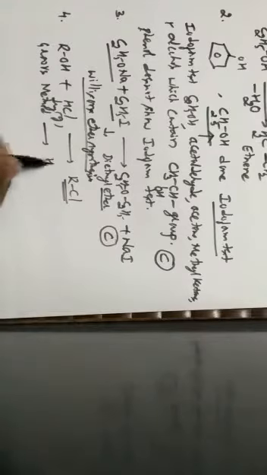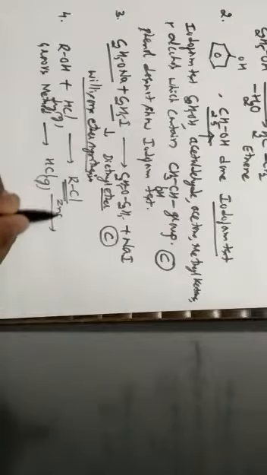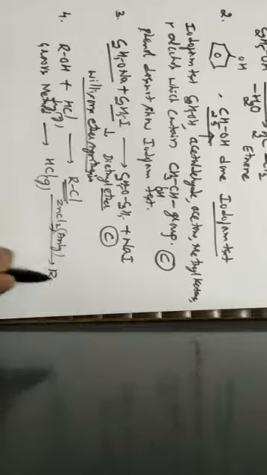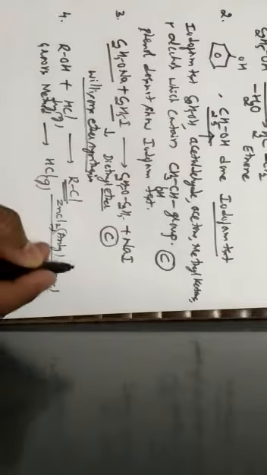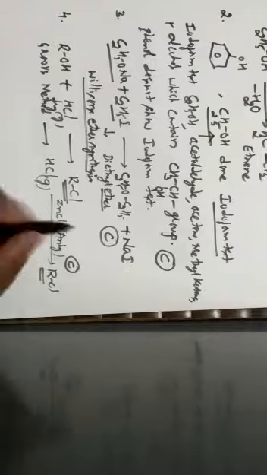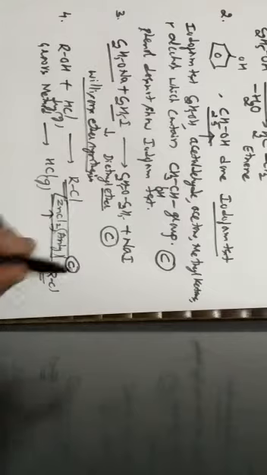In Groove's method, alkyl chloride is obtained when dry HCl gas is made to react with anhydrous zinc chloride, where alkyl chlorides are the major products. Hence, the correct answer for this question is option C, which is nothing but anhydrous zinc chloride.